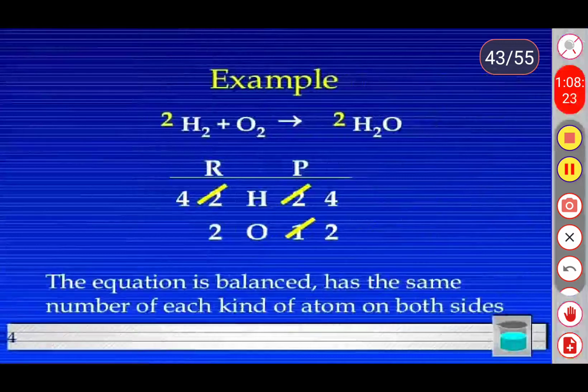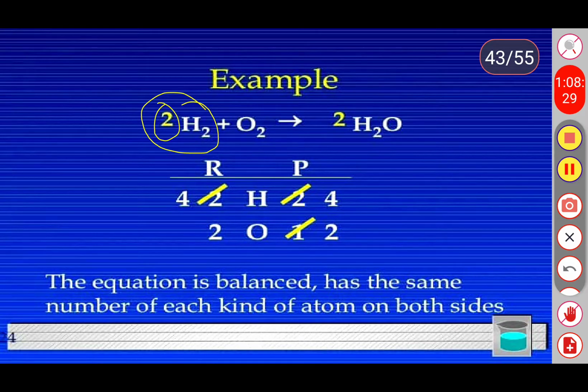Here, for the 2 hydrogen atoms, I take 2 as a coefficient in front of hydrogen, and 2 oxygen atoms. When these two combine they form water. Twice the water means the 2 should be added in front of the water molecule.